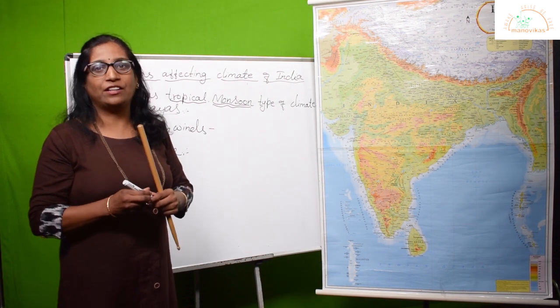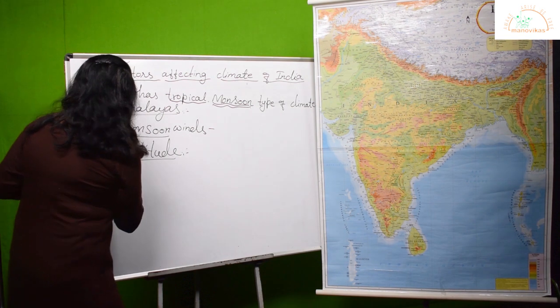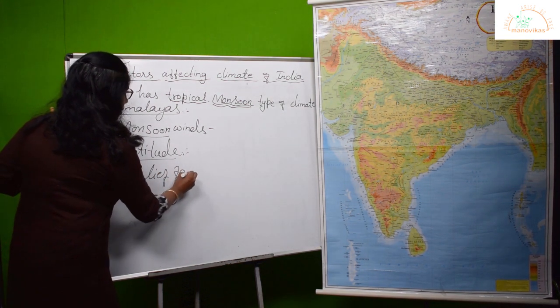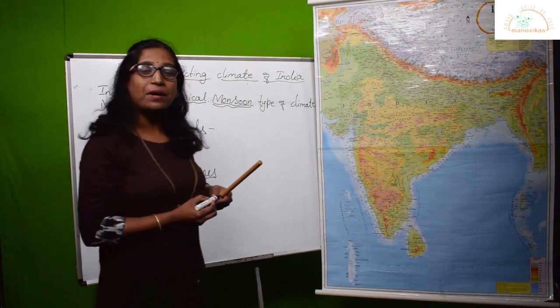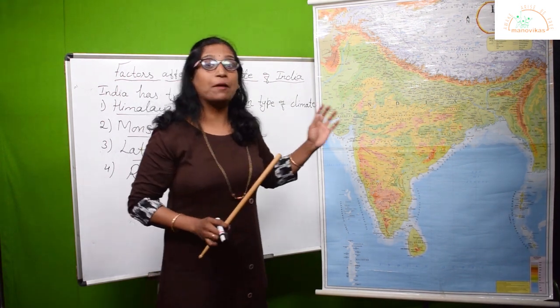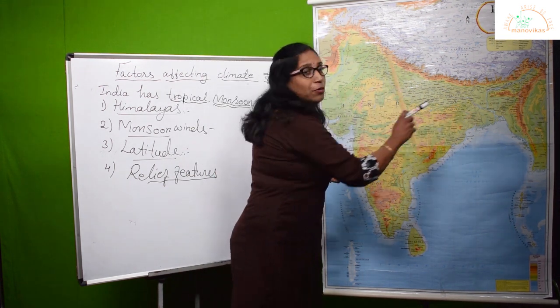The fourth factor which affects the climate of India is the relief features. Now, what do you mean by relief? Relief is nothing but the topography of our country. Topography is the type of landform. I have already discussed that we have the great huge mountain wall Himalayas.